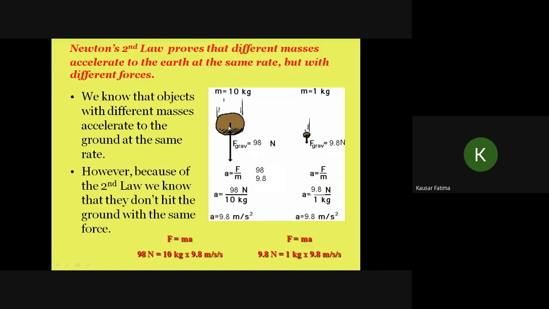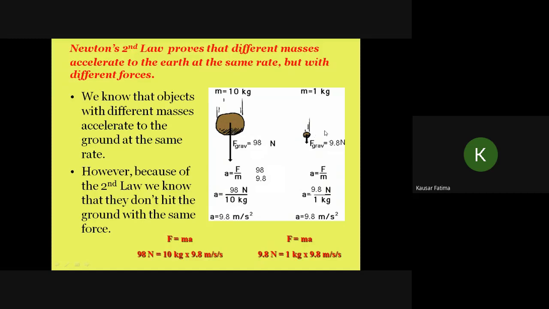Take a 10 kilogram mass, its weight is W is equal to mg, so about 98 newton downward force is producing acceleration. This rock is falling due to its own weight. So a is equal to 98 upon mass, 10 kilogram, so the answer is 9.8 meter per second square.